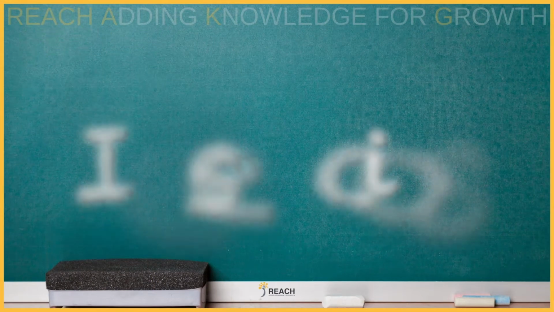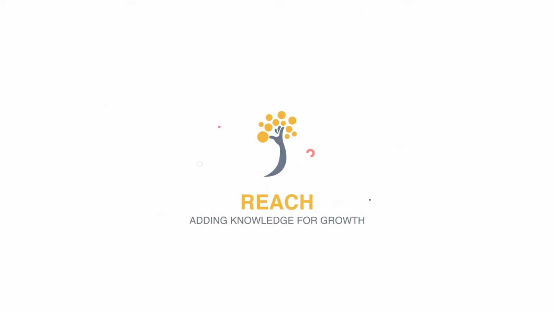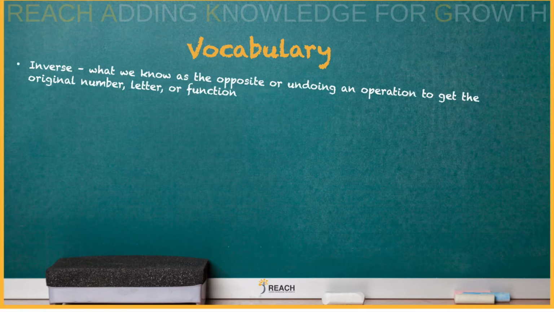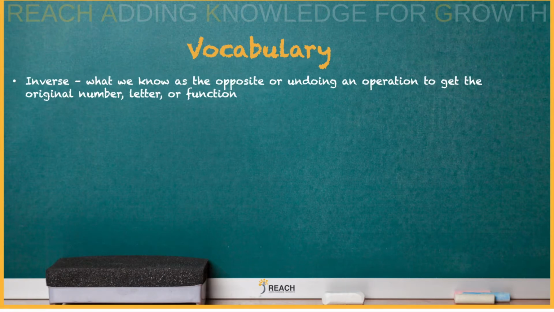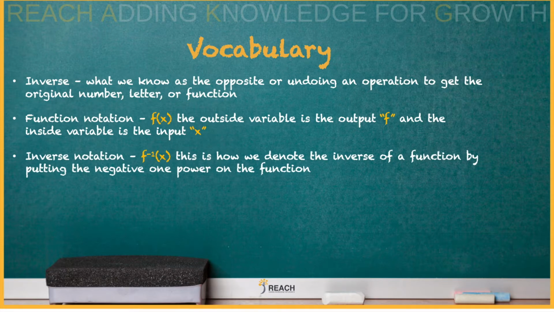Today we will discuss inverse functions. Inverse, we know, is the opposite or undoing of an operation to get the original number or function. Function notation: f of x, g of x, any letter of x. The outside variable is the output and the inside variable is the input. So the inverse notation has the -1 as the exponent.